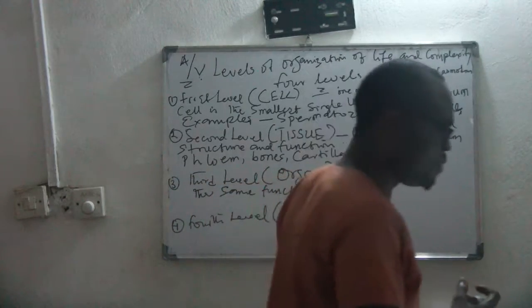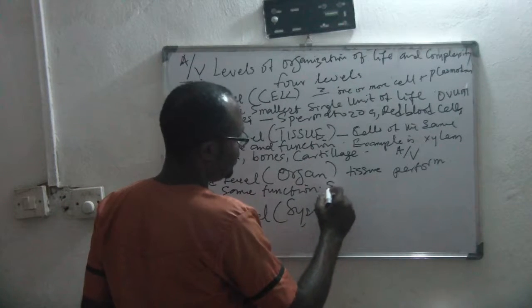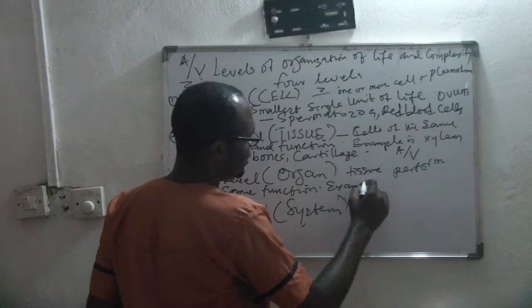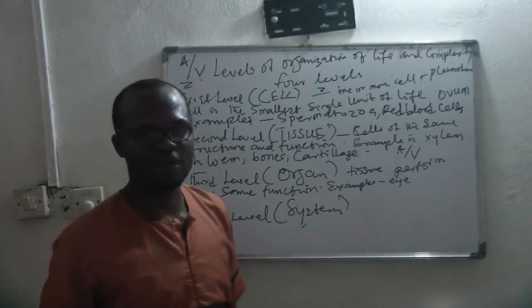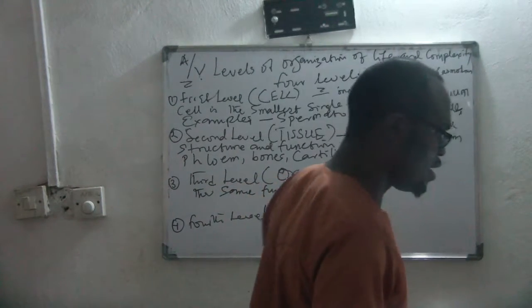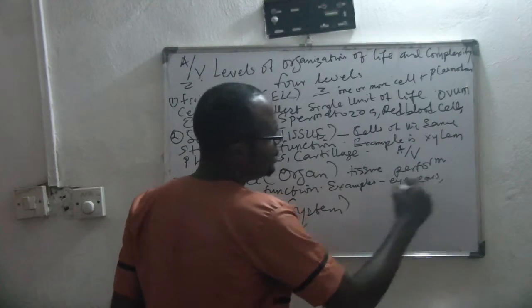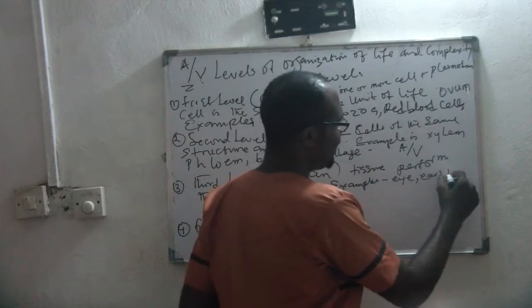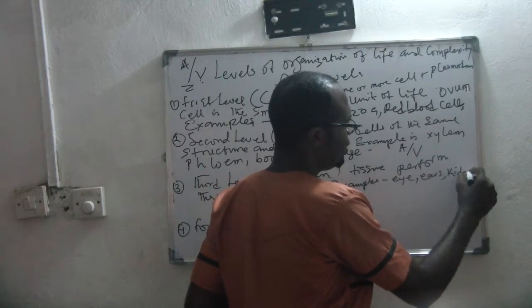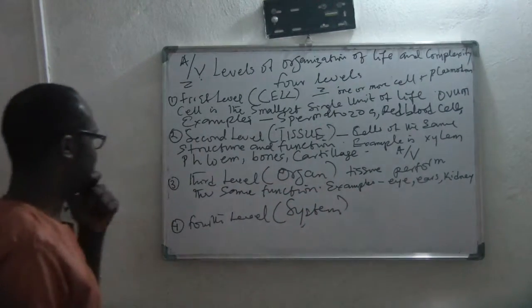So what are the examples of organs? Examples of organs is what? The eye. The eye is the organ for what? Sight. We have the what? Ear. The ear is the organ for what? Hearing. We have kidney. Is that clear? So these are organs.